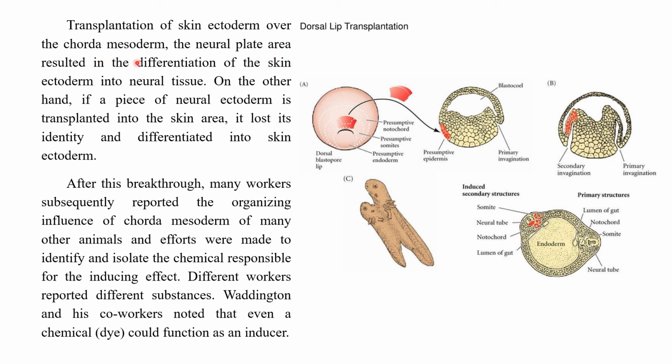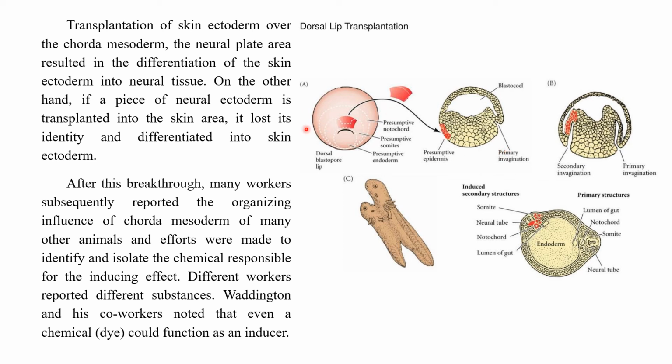Transplantation of the cauda mesoderm to the skin ectoderm, in the neural plate area, resulted in the differentiation of skin ectoderm into neural tissue. On the other hand, if a piece of neural ectoderm is transplanted in the skin area, it lost its identity and differentiated into skin ectoderm. So this is how different potencies of different parts of the embryo were studied.